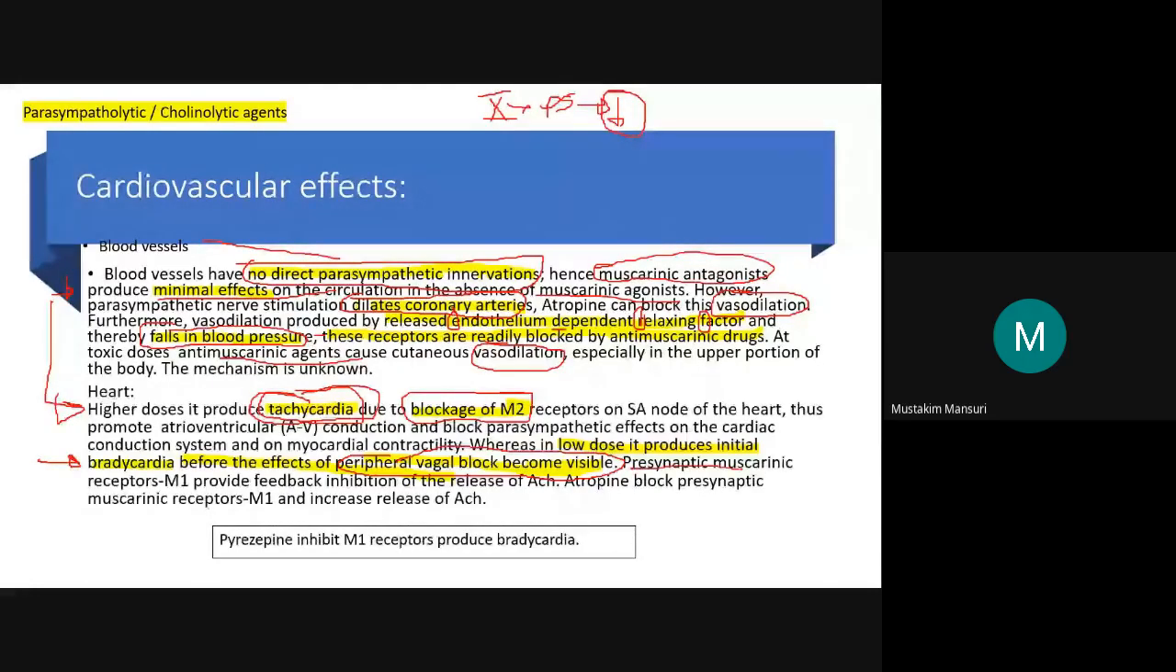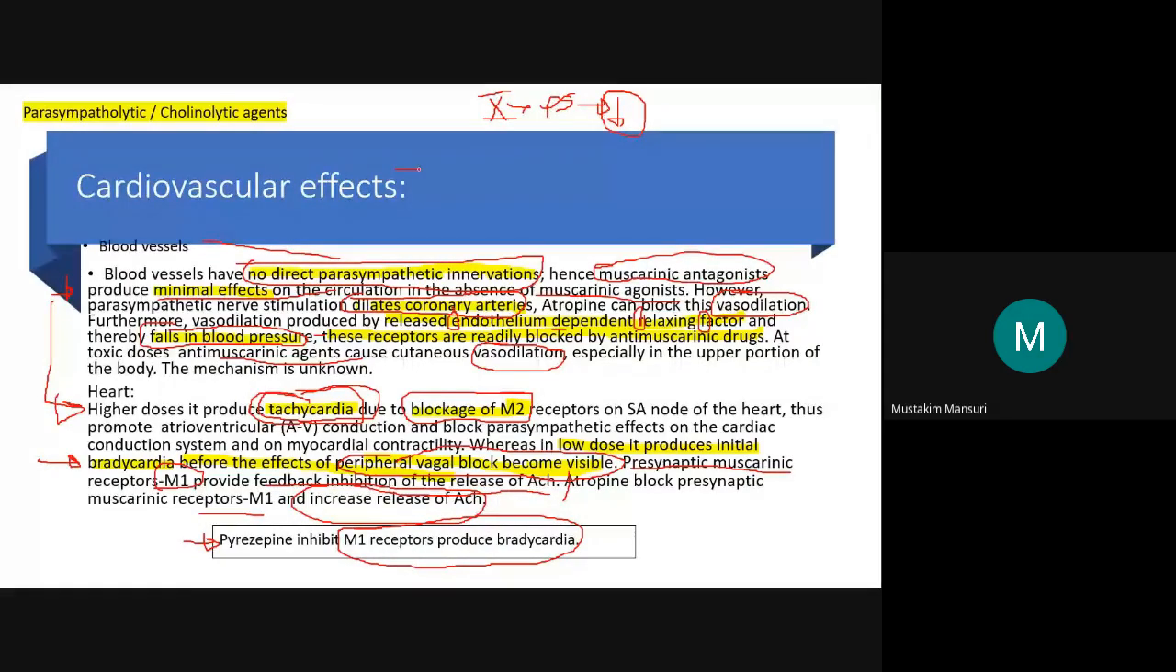This presynaptic muscarinic receptor M1 provides feedback inhibition of the release of acetylcholine, and atropine blocks the presynaptic muscarinic M1 receptor and increases the release of acetylcholine. In this class, specifically pirenzepine, the representative of this class, inhibits the M1 receptor to produce bradycardia. This is about the effect on the cardiovascular system.